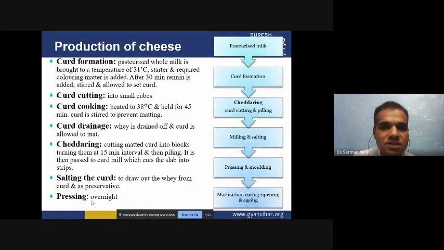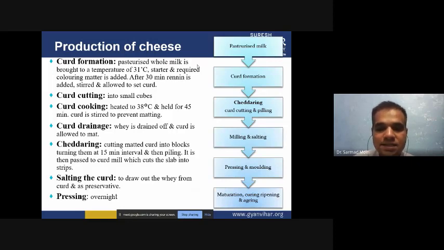Now we will see the production. For the initial material we have to take pasteurized milk, and in the pasteurized milk we first have to form the curd. After the curd formation we have to do chilling, and we will discuss how to do chilling. Then after chilling we have to cut or peel it so that it will be in small shape, and we have to put it in milling and salting. After the milling it will be in a constant type of powder or in liquid.